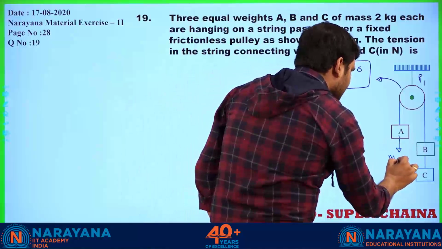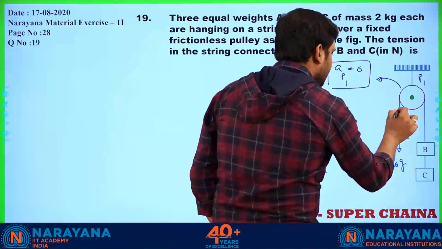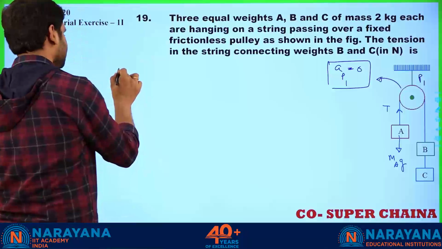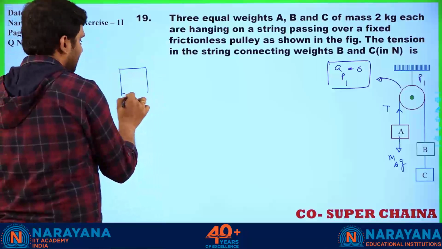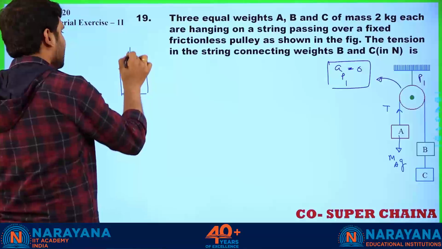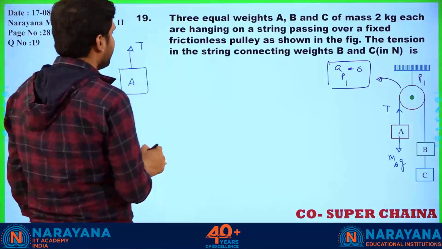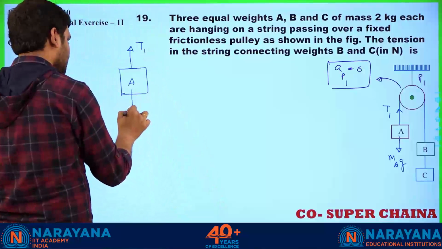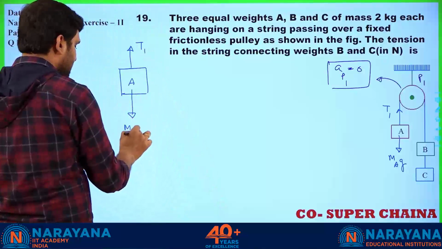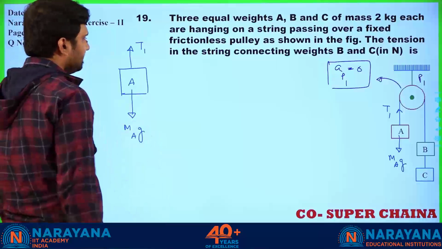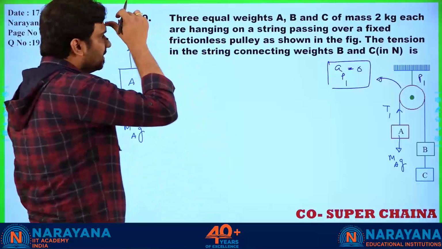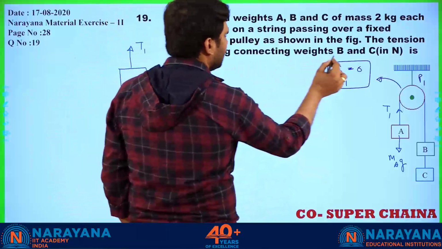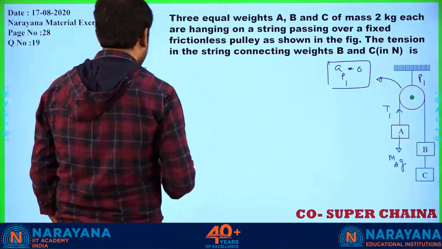Downward force is Ma into G. Here tension is T. So what I am going to do? I am going to decipher the cases. This is, let us say I am taking it to be T1. This is T1. Downward force is Ma into G. Correct? Fine, no? What they are asking actually? They are asking the tension in the string connecting B and C. Correct?